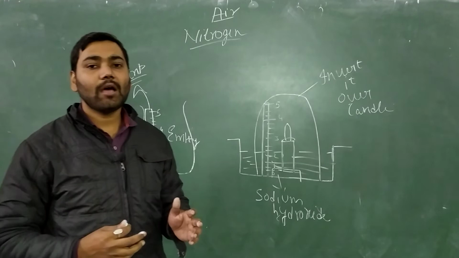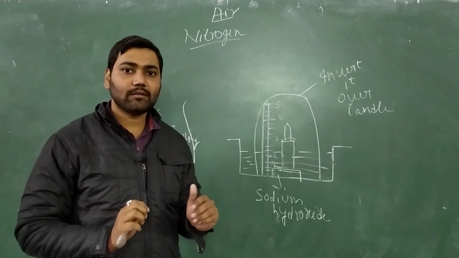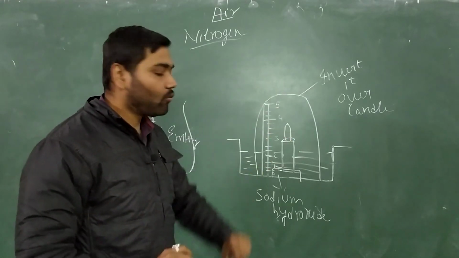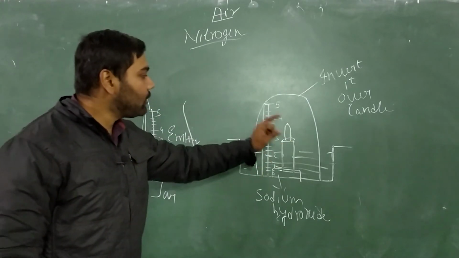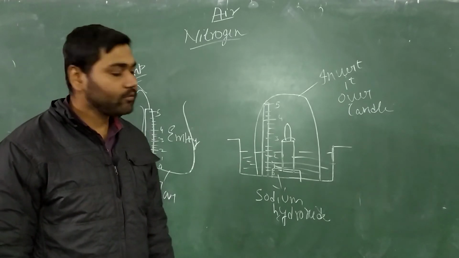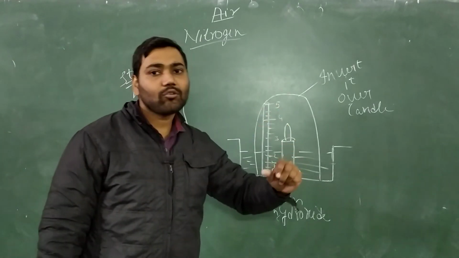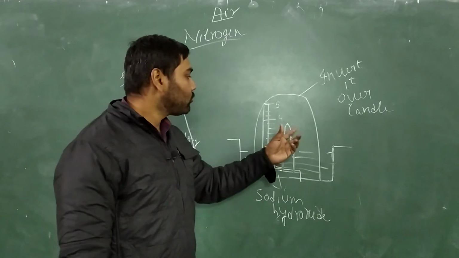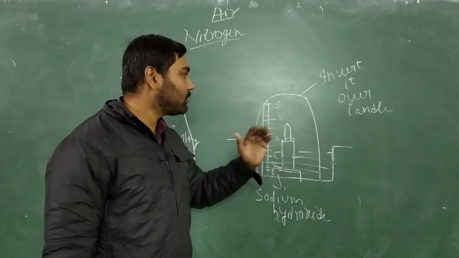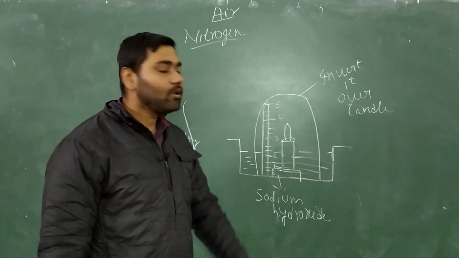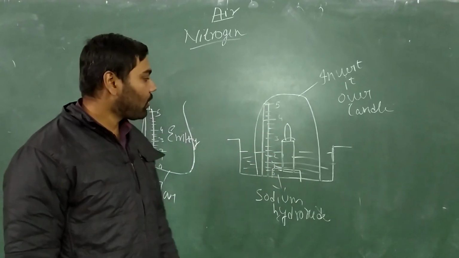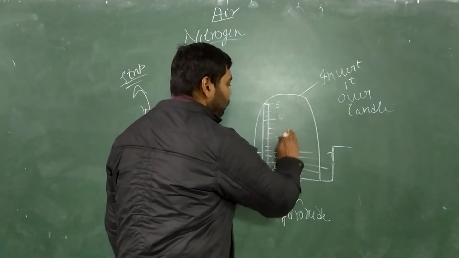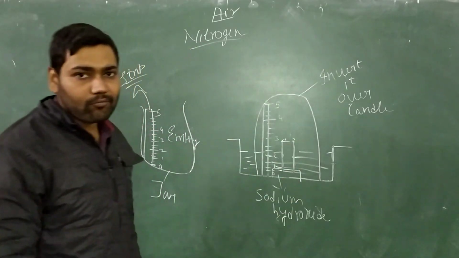Okay, and in air we have oxygen, nitrogen, and several other component gases. So when we invert it over the candle, what happens? It will burn for a time, because there is air, and there is oxygen also. As much oxygen as is inside the jar, for that time the candle will burn. But after some time, we will see that the candle will blow off.